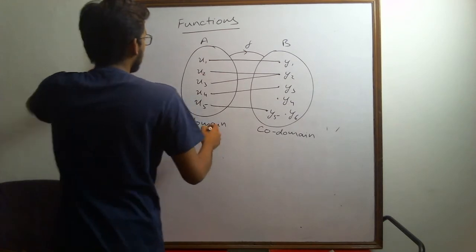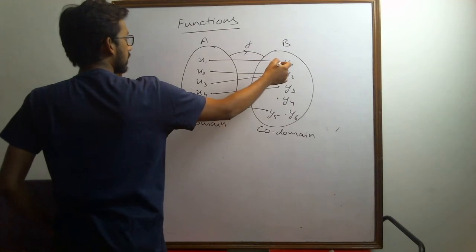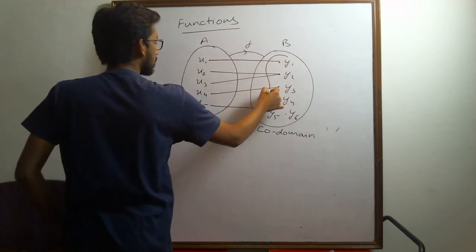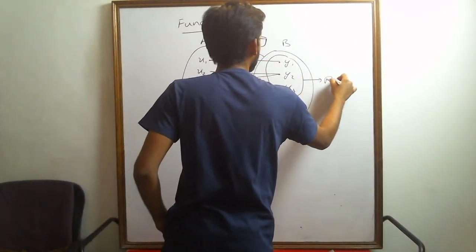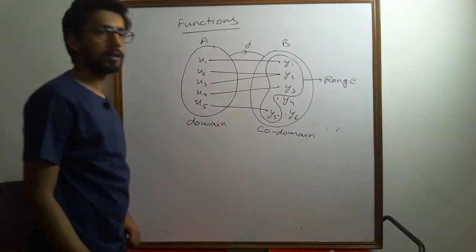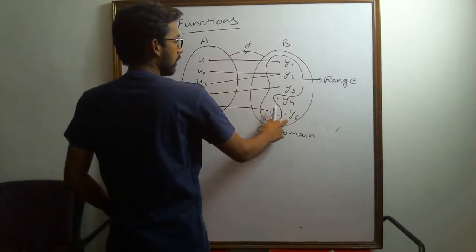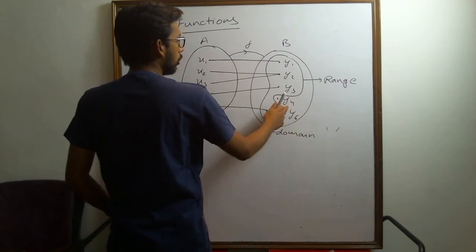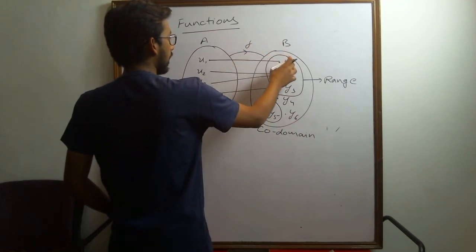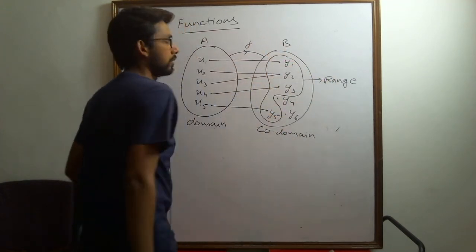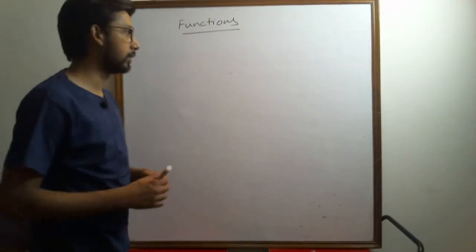Now, this set is the domain, and in the second set, the set of all the images is known as the range of the function. The free elements here are a part of the codomain. They are not part of the range. So the codomain is the complete set, and the set of images is known as the range of the function. Now let's look at it further.